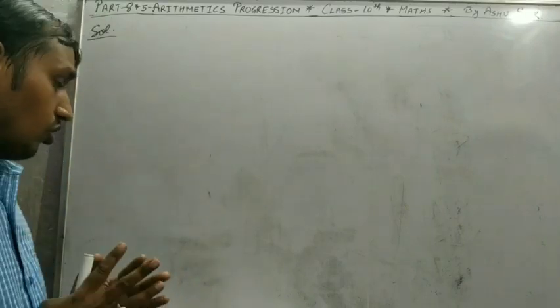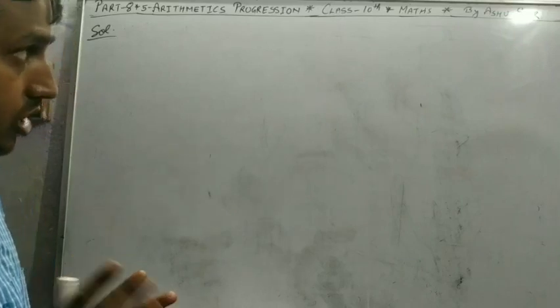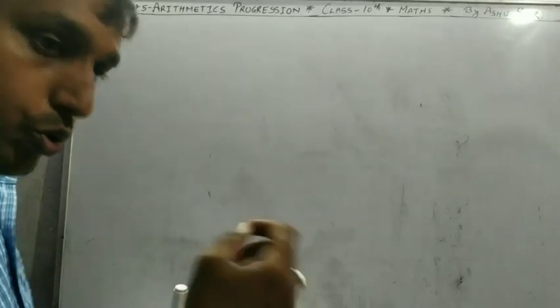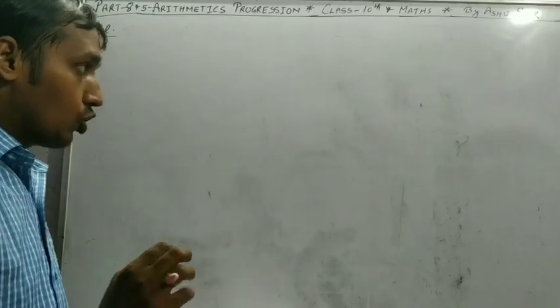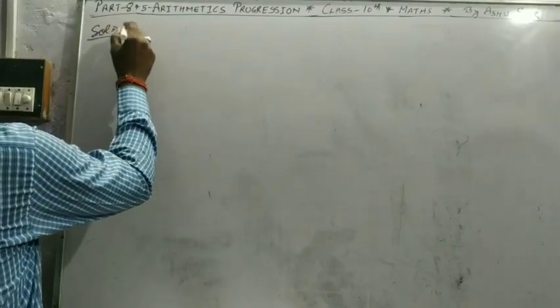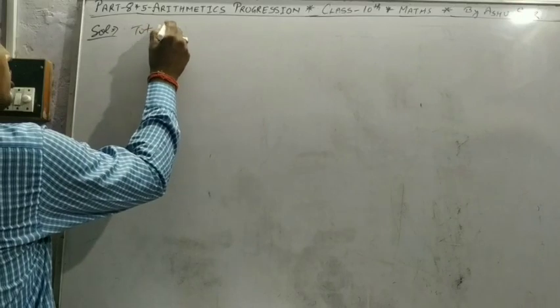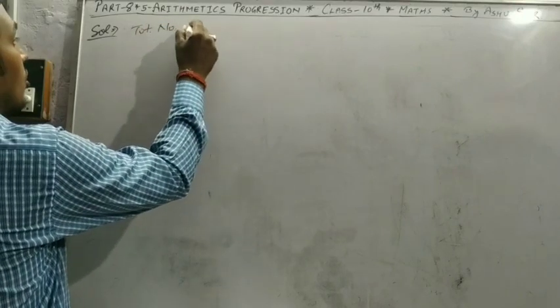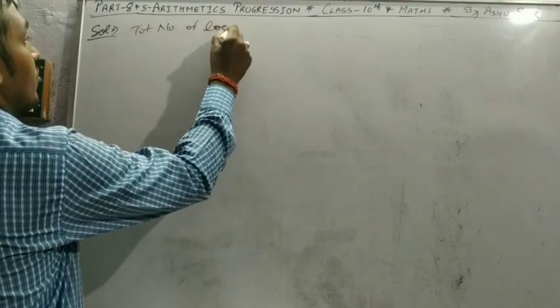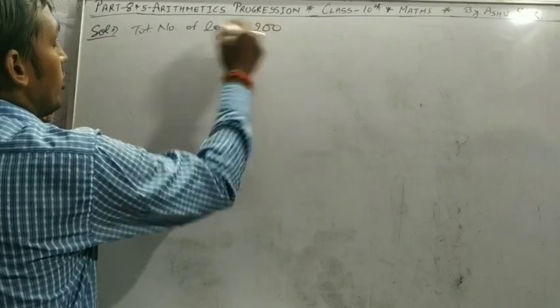So see what the question says. 200 logs are stacked, means the total number of logs is 200. 20 logs in the bottom row.